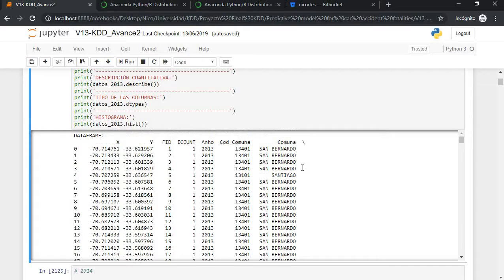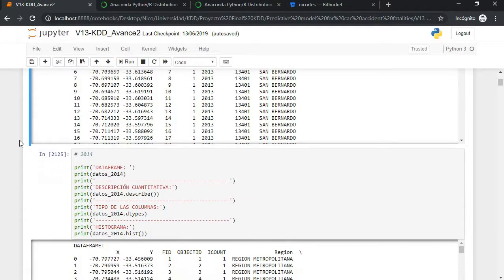So the purpose of this project was to predict if in an accident there was going to be some fatality. So with this we try to predict if somebody is going to die. So at the end we get a number which could be 1 or 0. If it's 0, then in that accident nobody will die, but if the number is 1, then there's a high probability that somebody will die, one person or more.